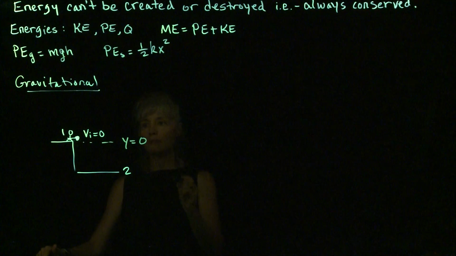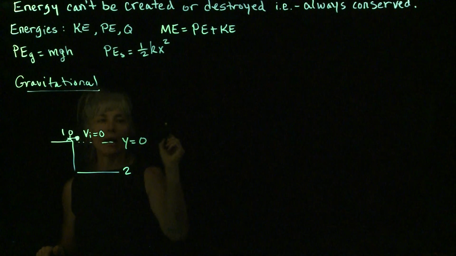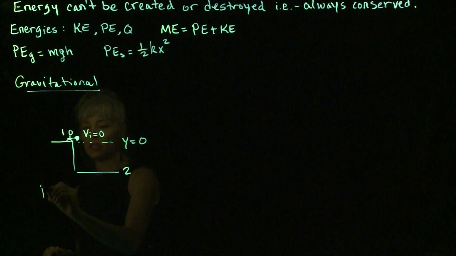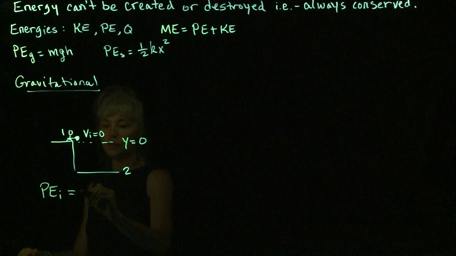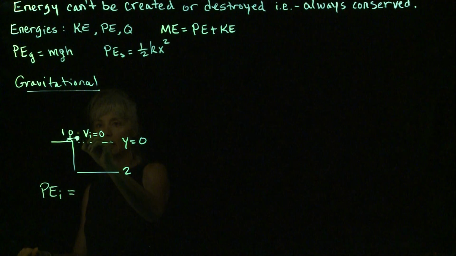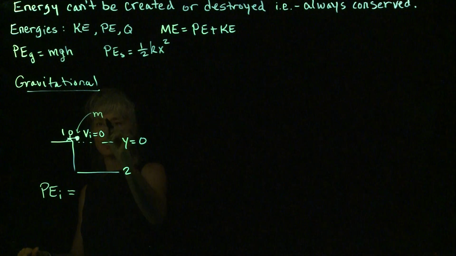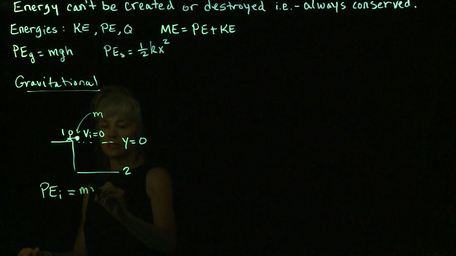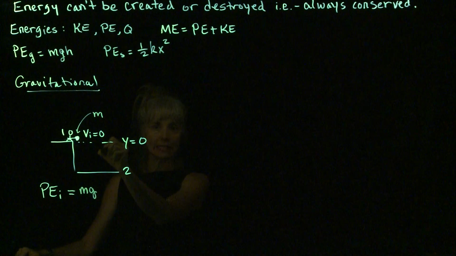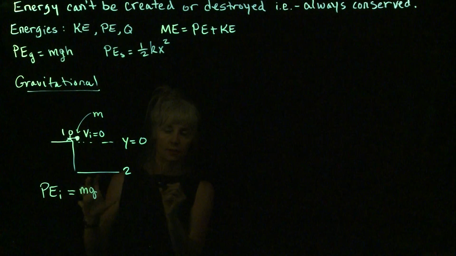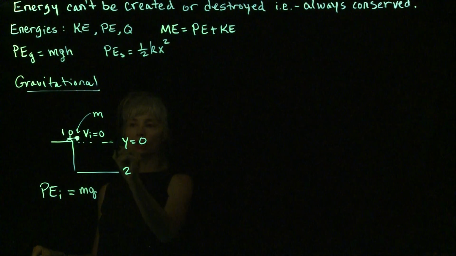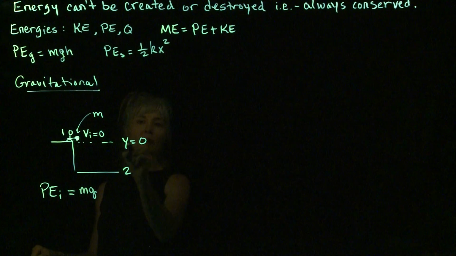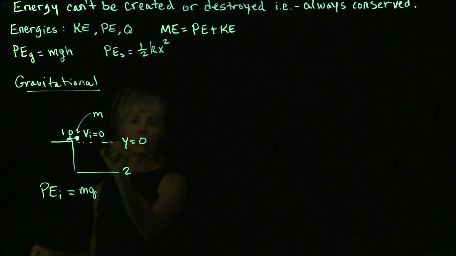So now the object initially has a potential energy, PE_i. The initial potential energy is going to be equal to the object's mass, and that's our object, so there's m, times the acceleration due to Earth's gravity, g, because this is on planet Earth in the example we're using, and then times the height it is located with respect to my reference plane.